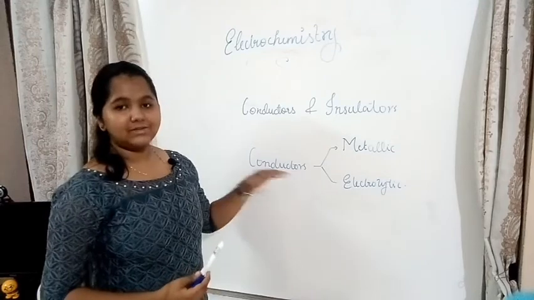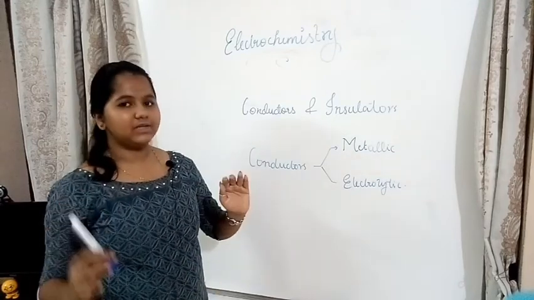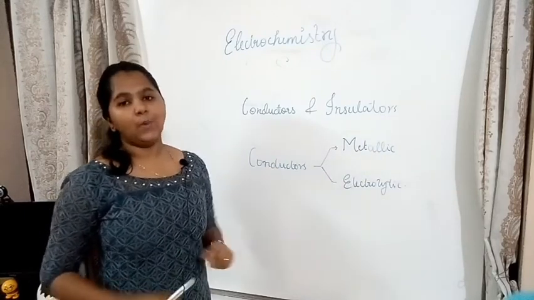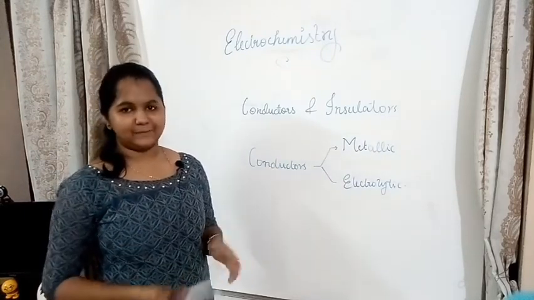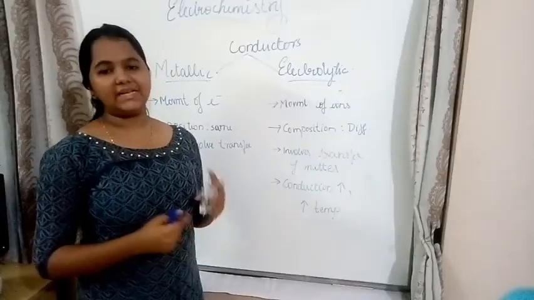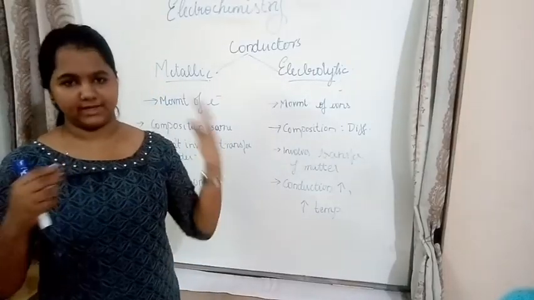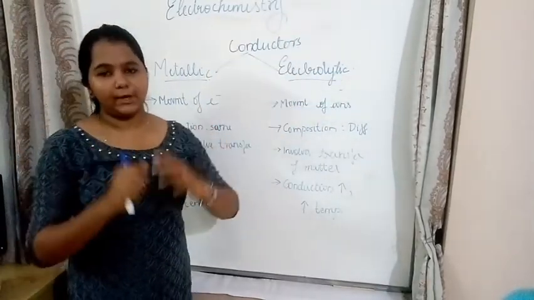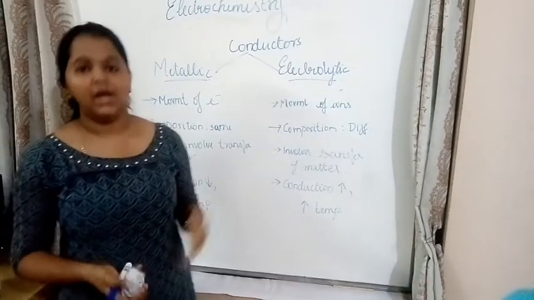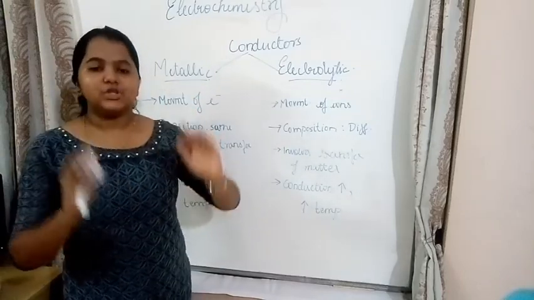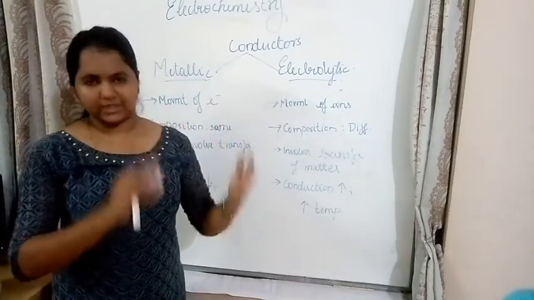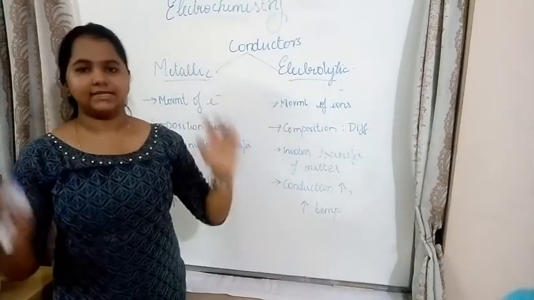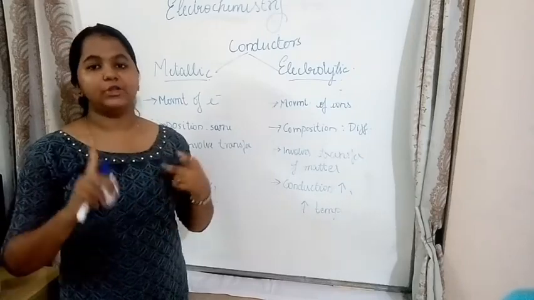Now conductors are of two types, that is metallic conductors and electrolytic conductors. Now we will discuss the differences between the two conductors that we learned, the metallic conductor and the electrolytic conductor. The first point is how the conduction takes place. Under metallic conductors, conduction takes place by the movement of electrons, whereas in the case of electrolytic conduction, movement of ions results in conduction. The second point is about their compositions.